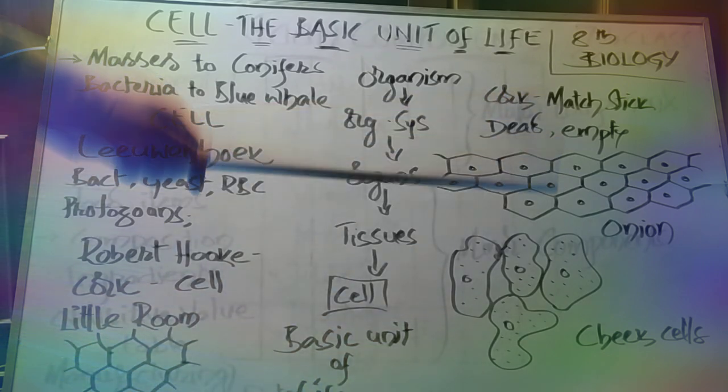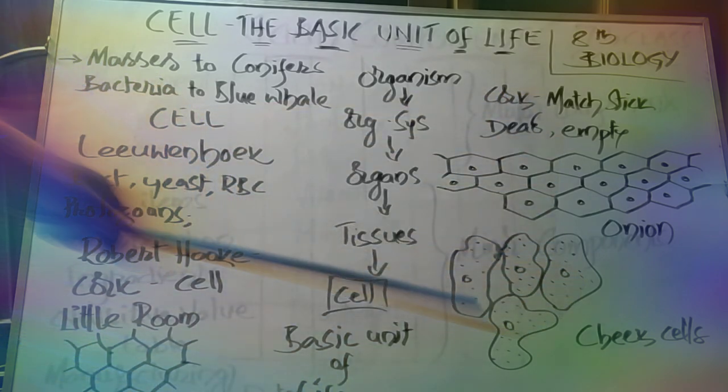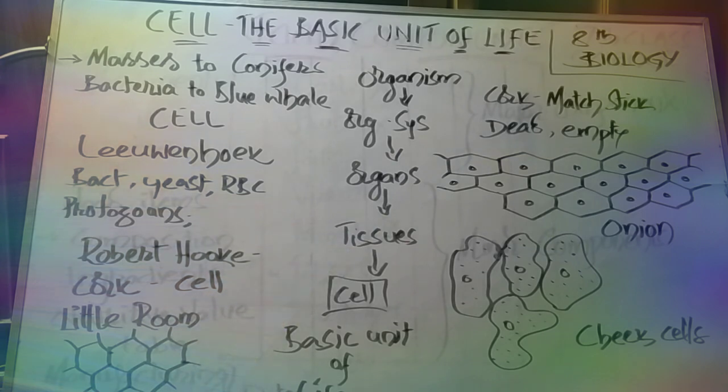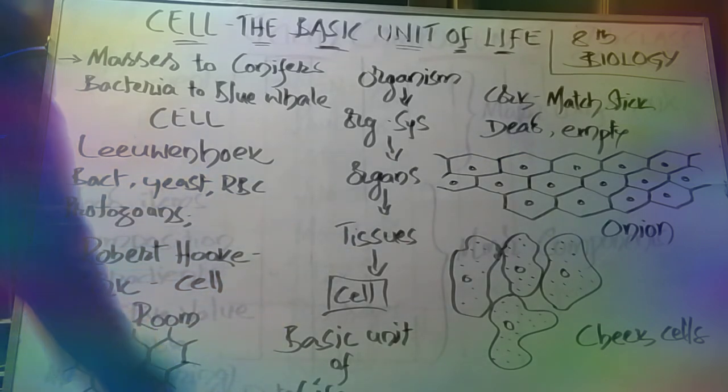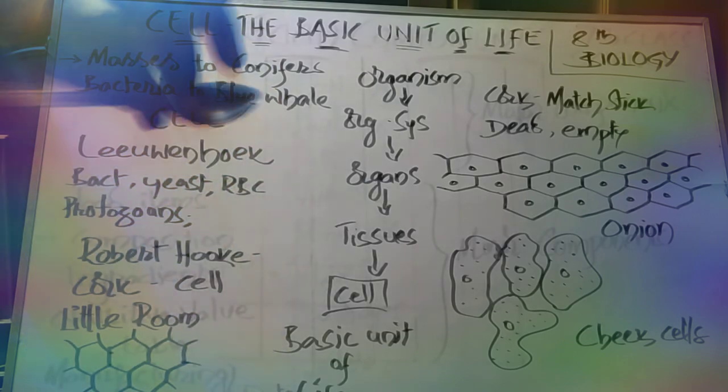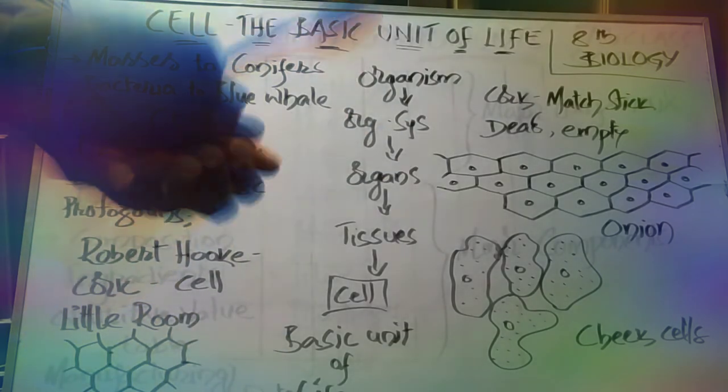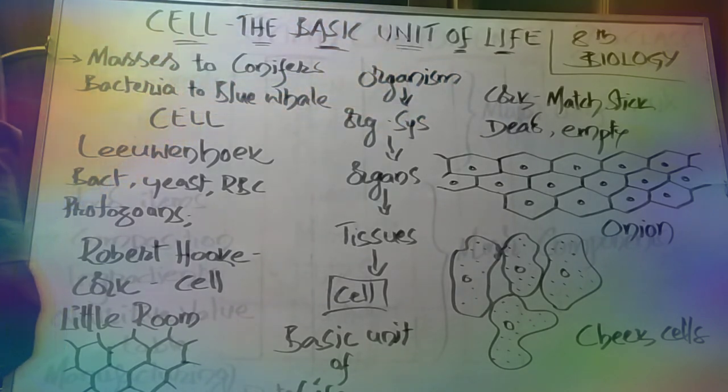And now this is what? This is cheek cells. And how can we observe that? We can take a spoon, a wooden spoon or plastic one like this, and then that is to be kept inside our mouth, and the inner side of the cheek is to be scraped very carefully without causing any damage, right?